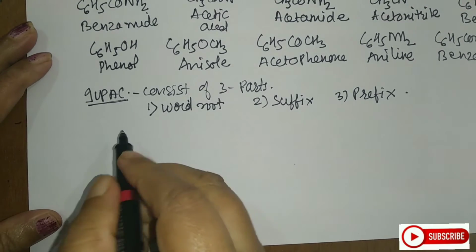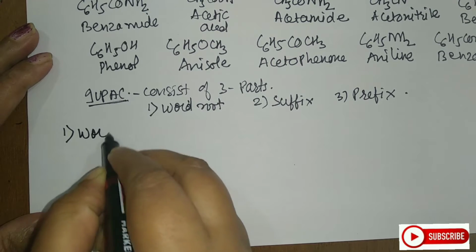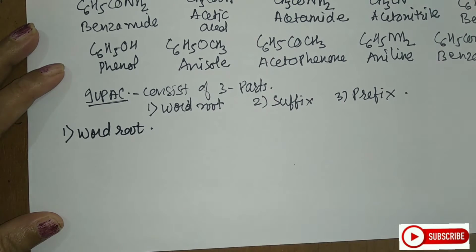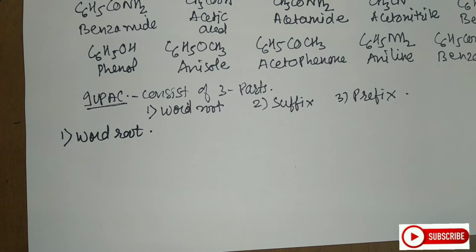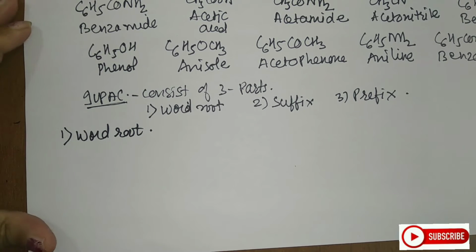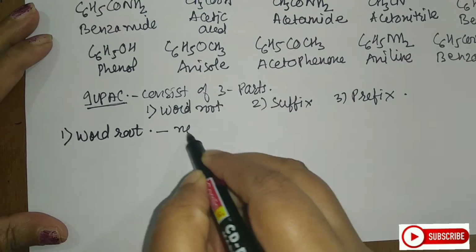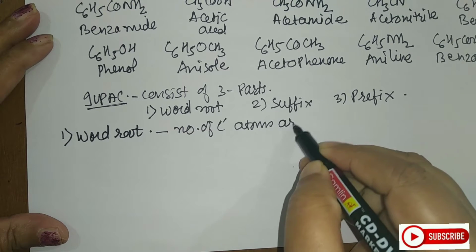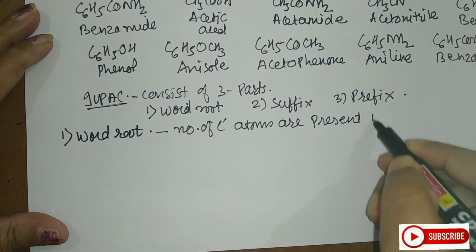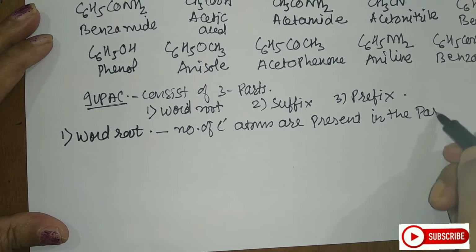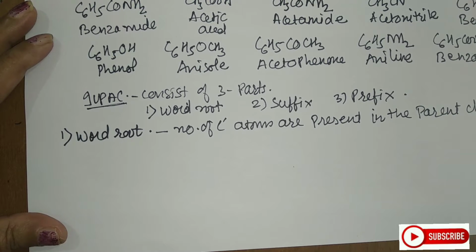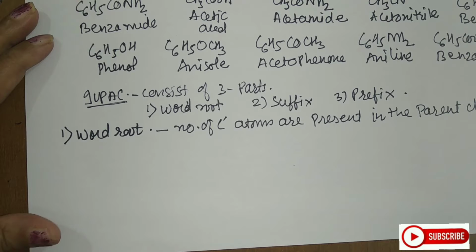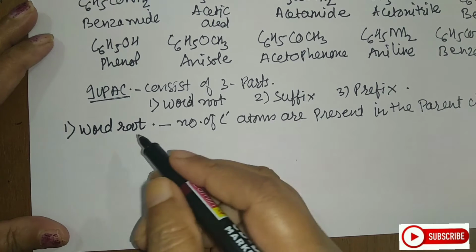Now let us go on to the first one, that is word root. Students, word root is the basic unit of the name. It denotes the number of carbon atoms that are present in the parent chain. Now what is the meaning of parent chain? It is the longest possible continuous chain of carbon atoms including the functional group and the multiple bonds of the organic molecule.